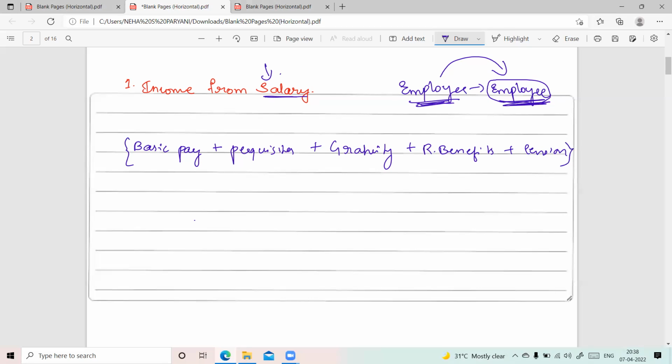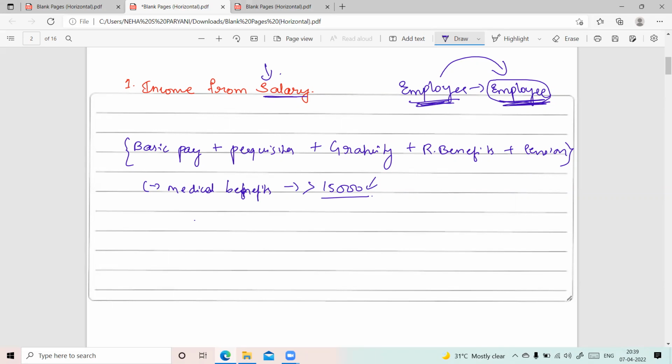But there are certain deductions also. These deductions will not be considered as income from salary and they will not be taxable. For example, any medical benefits of an employee: if the medical benefits are less than 15,000 rupees per annum, they will not be considered as income from salary. They will be treated as a deduction. The person does not have to pay any tax on these medical benefits if they are less than 15,000 rupees per annum.